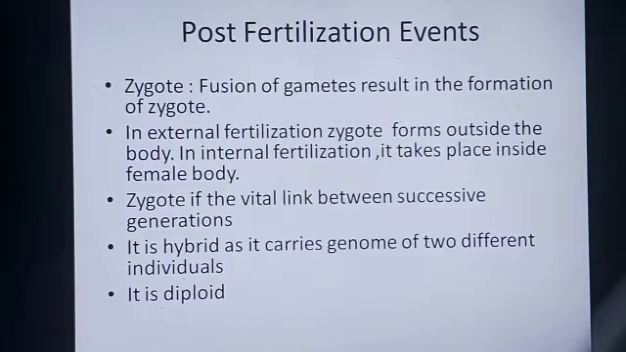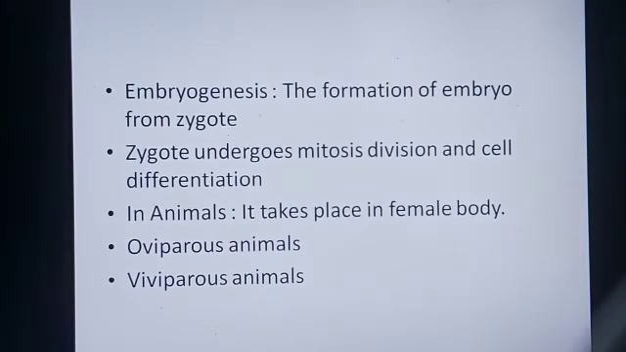Zygote is a vital link between two successive generations. It is a hybrid as it carries the genome of two different individuals. And the chromosomal number in zygote is always diploid. Now, after the zygote formation has taken place, it leads to the next step called embryogenesis.